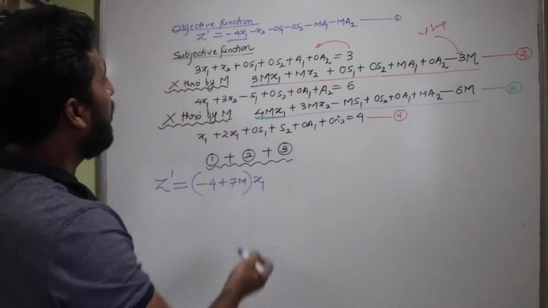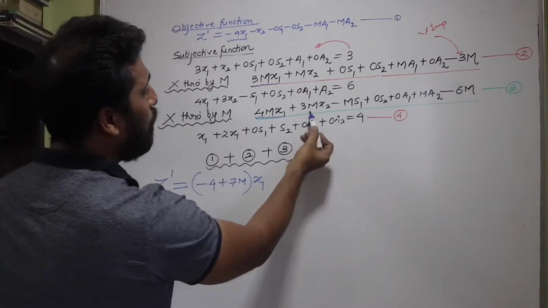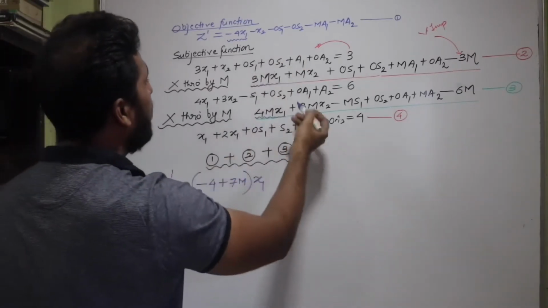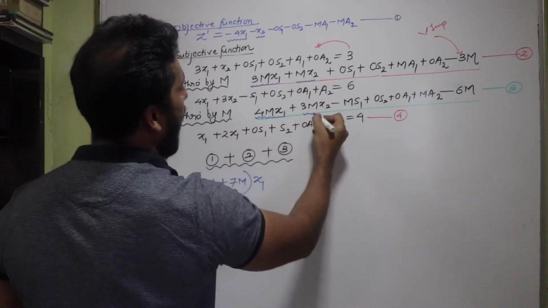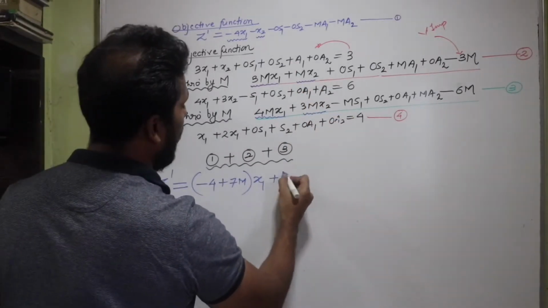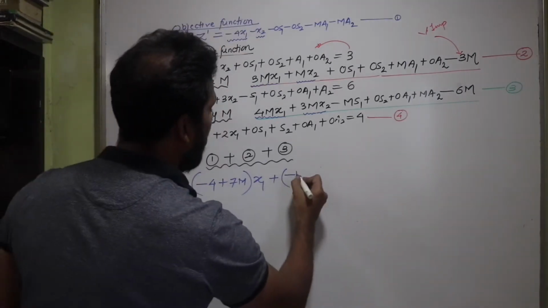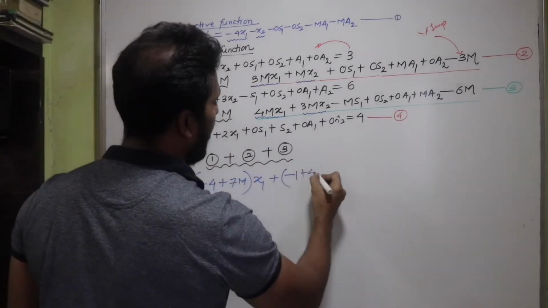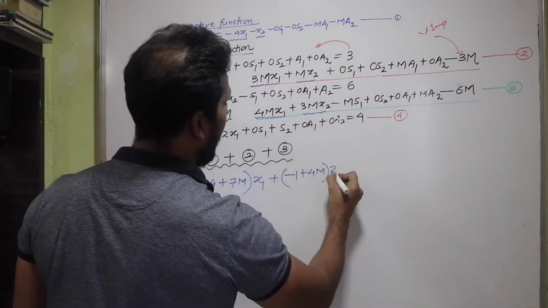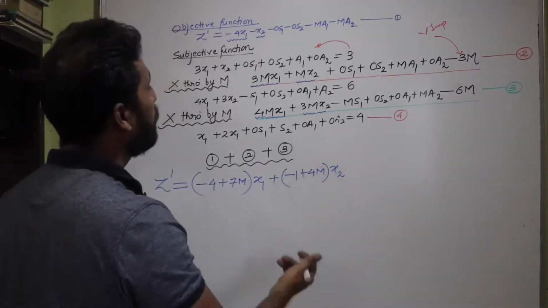Let's move on ahead. We have minus x2, plus mx2 and plus 3mx2. When all these terms get added, let's see what we get. I'll be getting plus, put up a plus sign always, minus 1, then plus m and plus 3m became plus 4m, and I have written x2. That was my second variable. Let's move on with the next one.